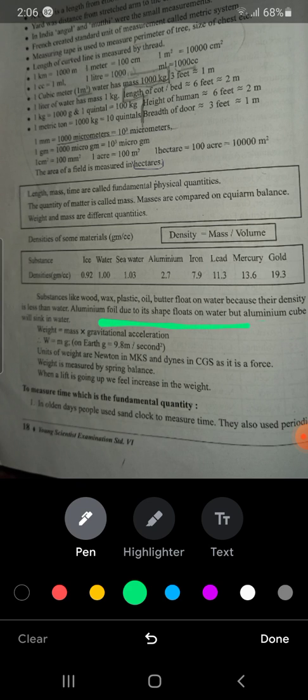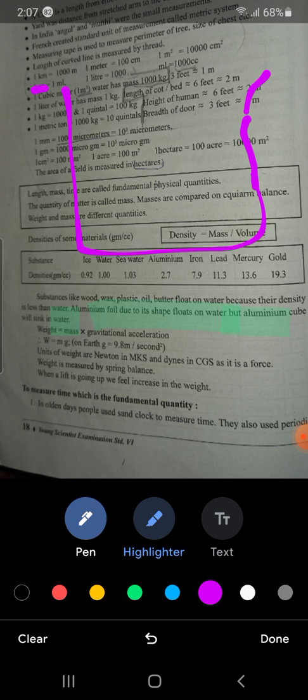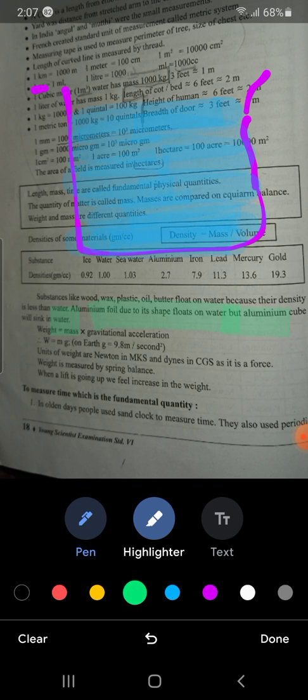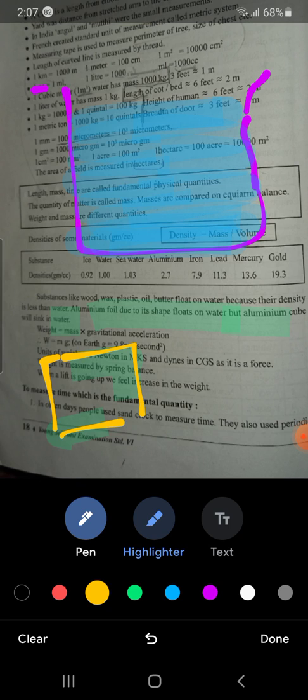Next is aluminium foil, due to its shape, floats on water, but aluminium cube will sink in water. This is a very important sentence. See, I will explain this. Let's suppose this is a container. This is water. You all students I think better know what aluminium foil is.